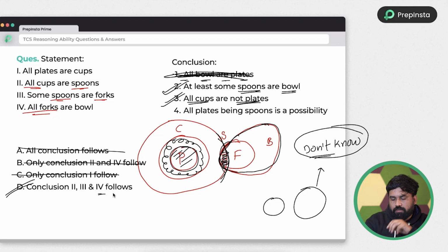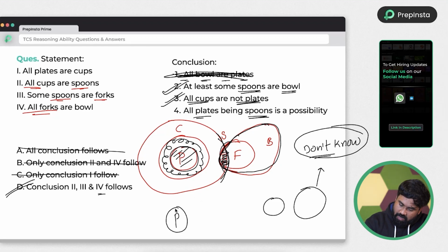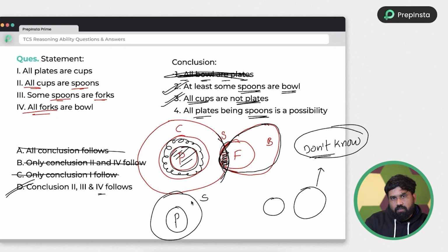Even so, I will tell you whether the fourth one is right or not. Just assume this: all plates are spoons. See, P set is here and S set is the superset. As per our estimation, all plates being spoons is true.